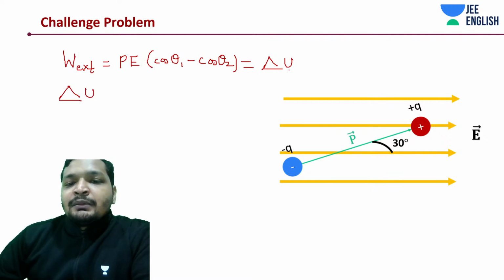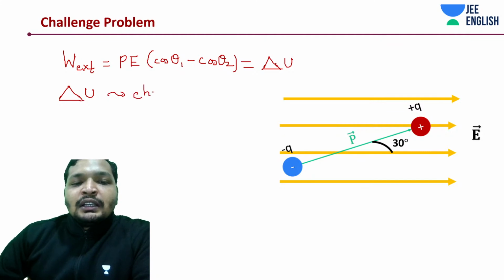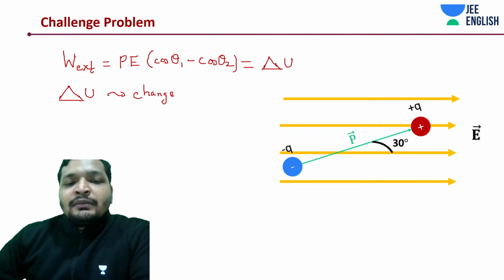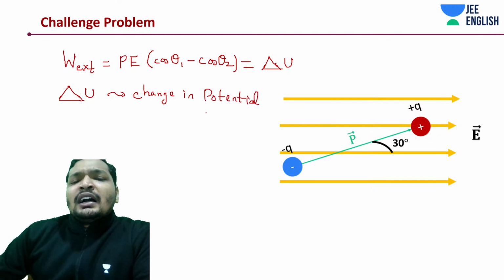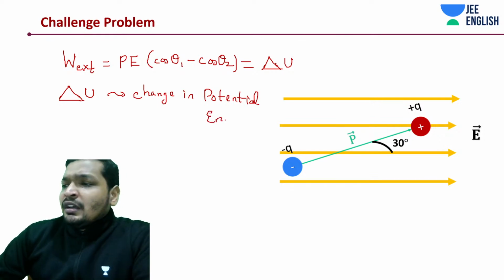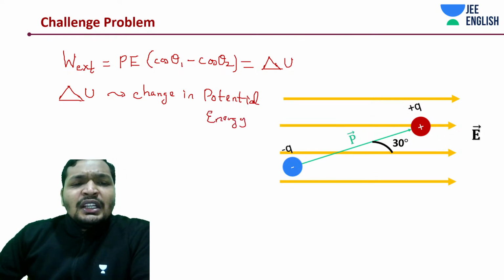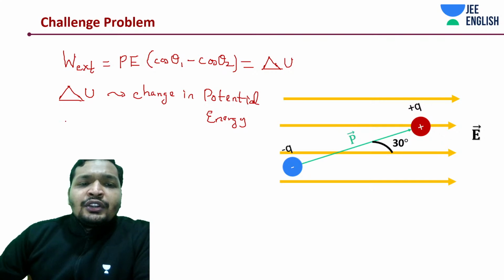Work done is change in potential energy, right? Let me quickly complete this in a very easy way. Here there is no kinetic energy, so it's basically change in potential energy. Now, what is change in potential energy written as?